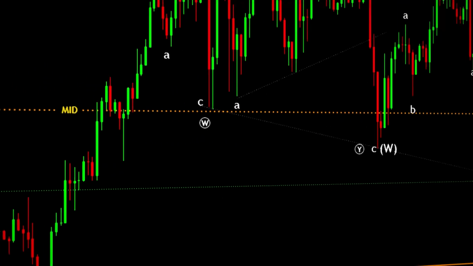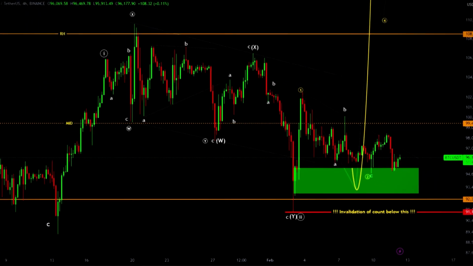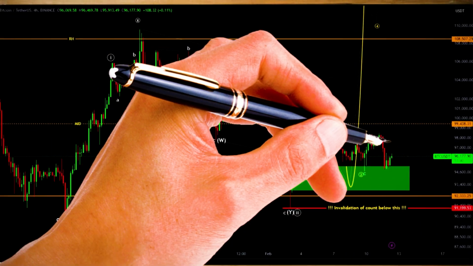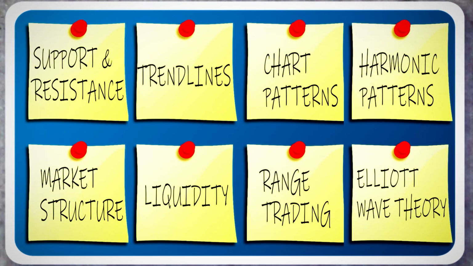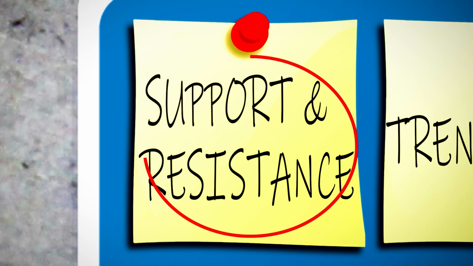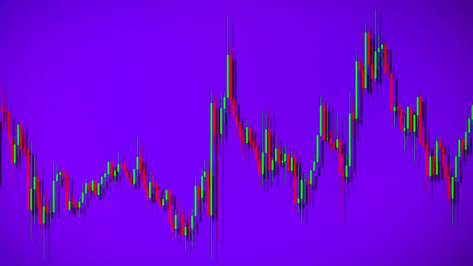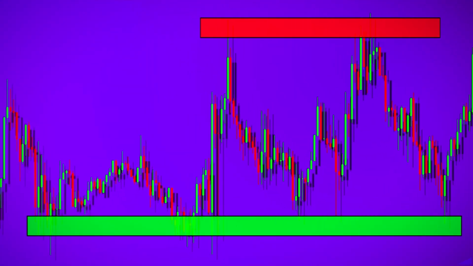Crypto technical analysis employs various tools and techniques to analyze price patterns and make predictions about future price movements. Here are some common forms of crypto technical analysis. Support and resistance. Support and resistance levels are important points in time where the forces of supply and demand meet.